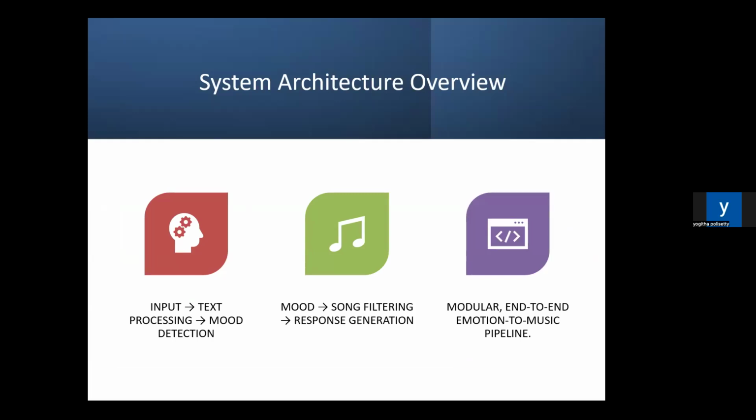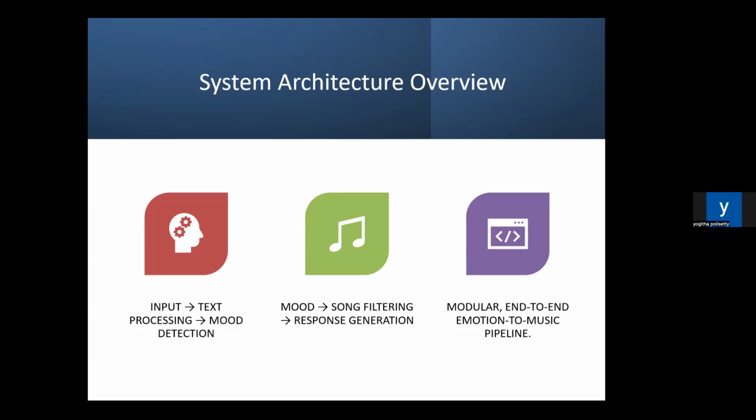So, this slide is about the system architecture overview. We have designed the architecture as a multi-stage pipeline where each stage handles a specific task that brings the chatbot to life. The first one is input text cleaning. This process starts when a user sends a message like "I'm feeling down today." This text is passed through a pre-processing layer where we remove unnecessary punctuation and symbols, convert everything into lowercase, eliminate stop words like the, is, and tokenize the text for model input. This helps the model focus on the meaningful parts of the message.